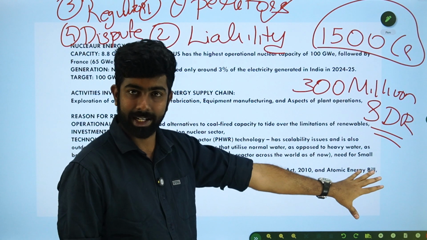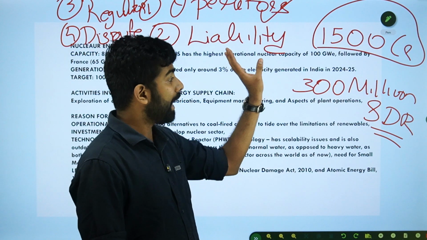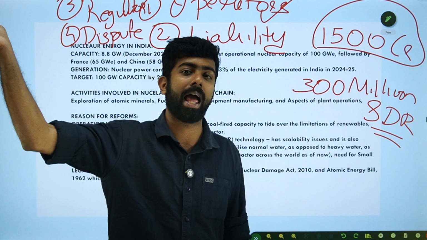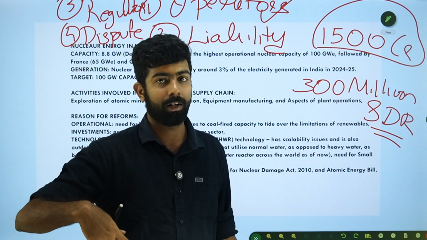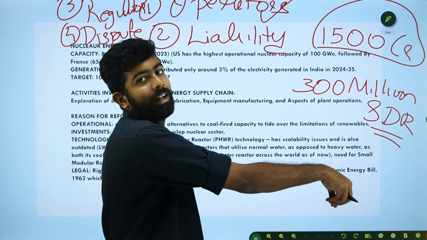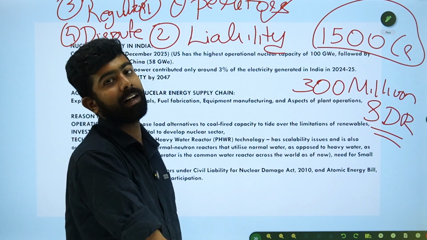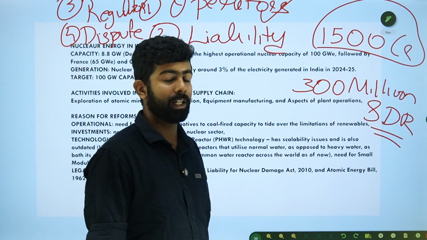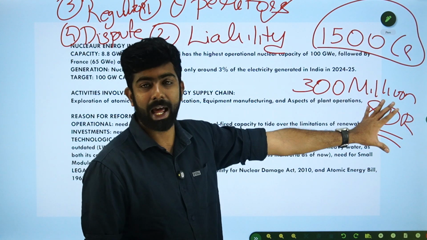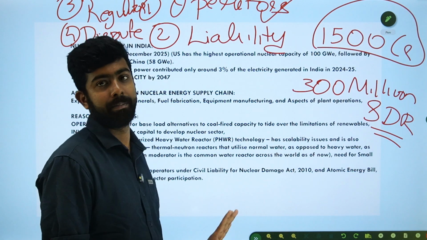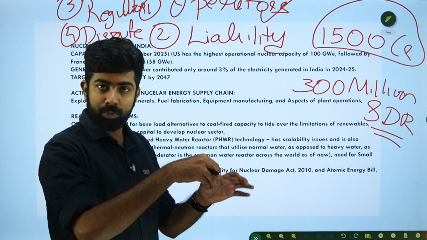So the government has secondary liability. If the damage exceeds that, there is the Convention on Supplementary Compensation for Nuclear Damage, and India can access the funds provided under that convention if the damage exceeds the value of 300 million special drawing rights. This is how liability used to flow in the earlier nuclear governance regime.